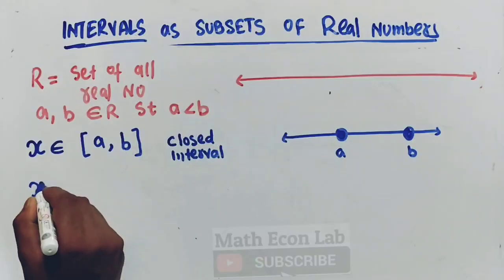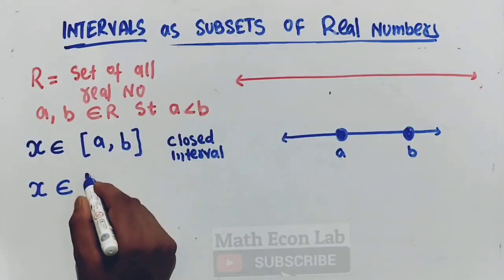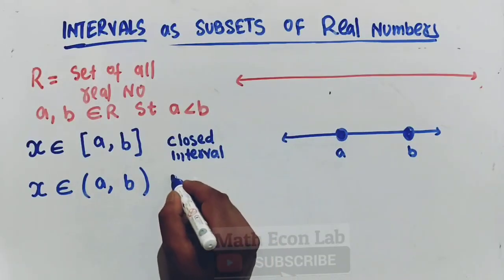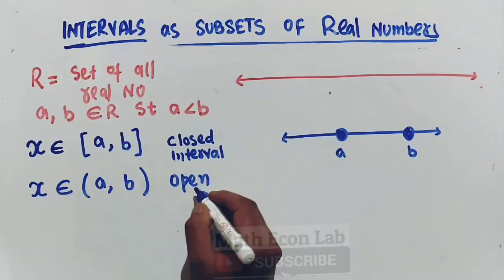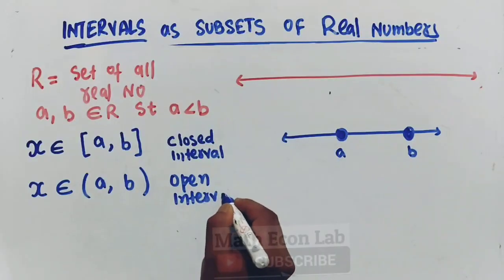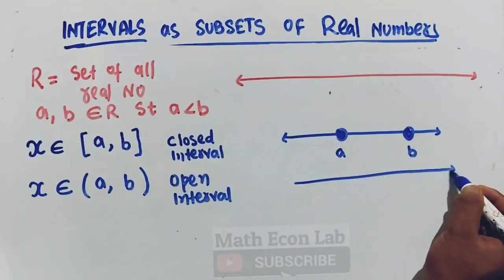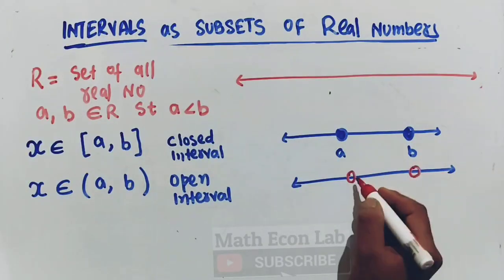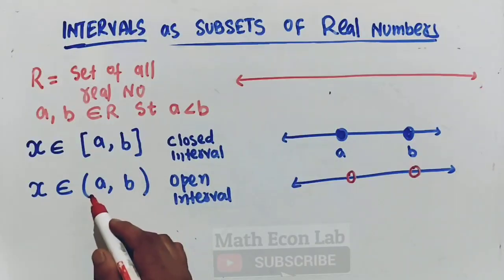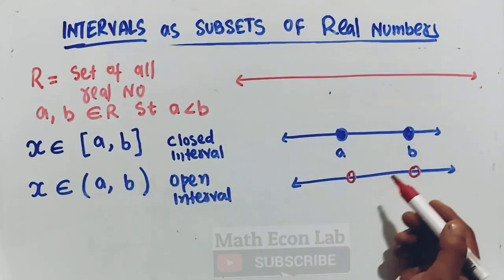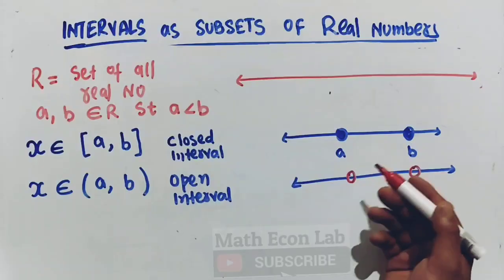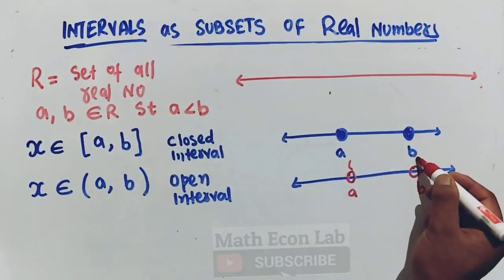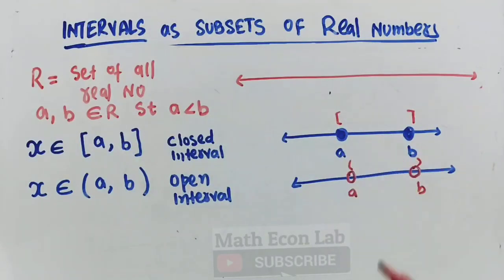Likewise, let us suppose x belongs to (a, b). This is what we call the open interval. So on the number line, how do we show it? Since it is an open interval, it is all numbers between a and b, excluding a and b. Here I have not shaded these two holes to show it. So this is called the open interval. Here we have this round bracket, and here we will have square brackets when we include both the numbers.